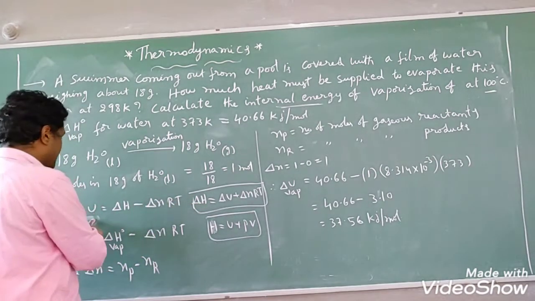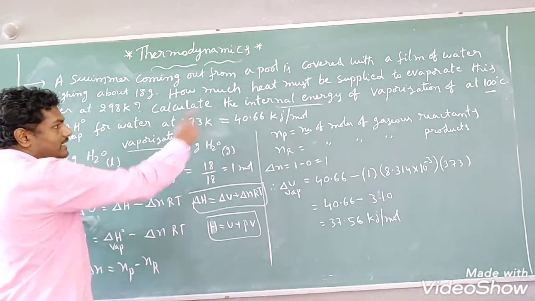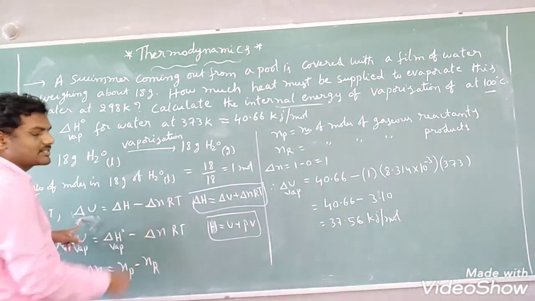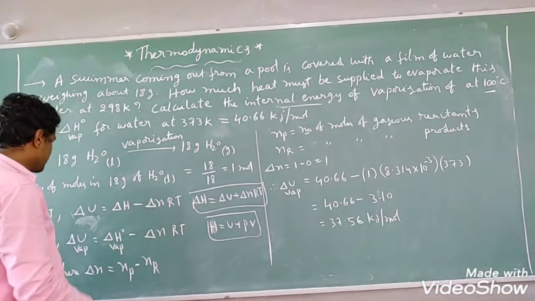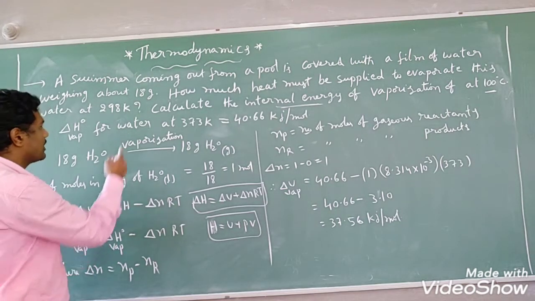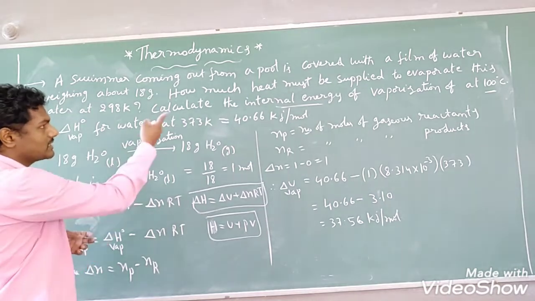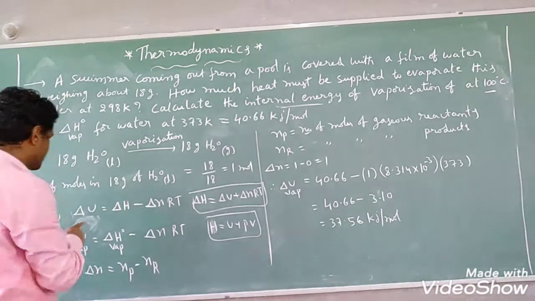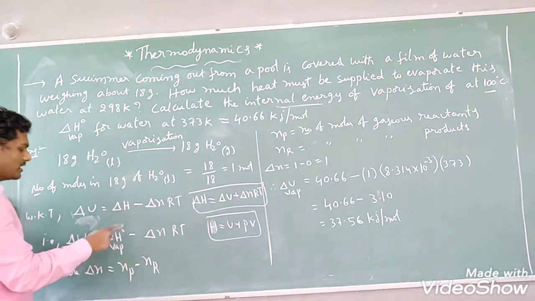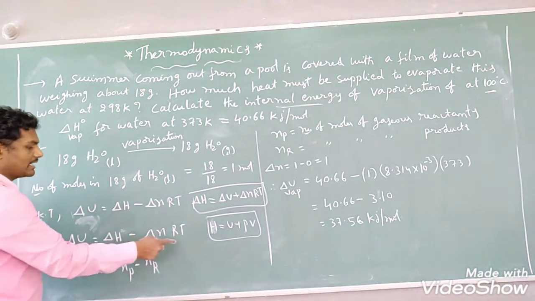From this you will get delta U, because we have to calculate the internal energy. Internal energy delta U equals delta H minus delta nRT, right? I am writing this equation in the form of vaporization, because this process is a vaporization process. So delta U vaporization equals delta H vaporization minus delta nRT.